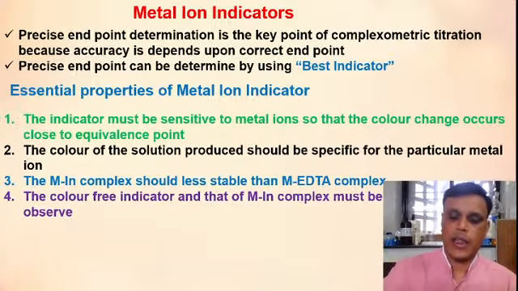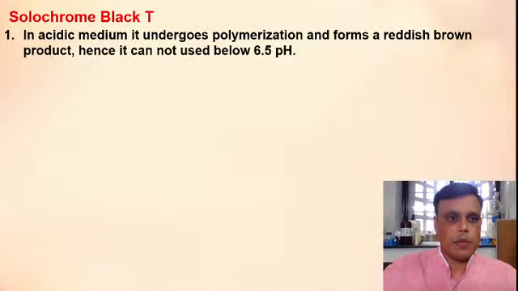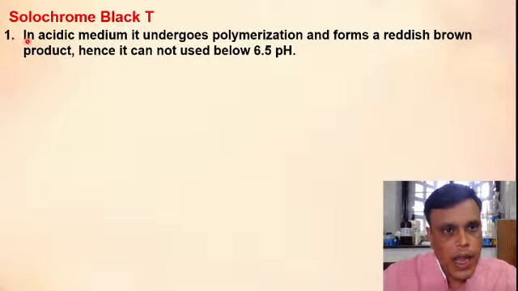ठीक है? Okay, then next point is, there are different indicators. We have seen EBT is there, Solochrome Black T is there, pattern and leader indicator is there. So that particular metal ion indicator, they must have some properties. If we take for example, we will discuss only one example, that is Solochrome Black T indicator. तो क्या properties होनी चाहिए Solochrome Black T indicator की? So that we'll see. So first property, in acidic medium it undergoes polymerization.